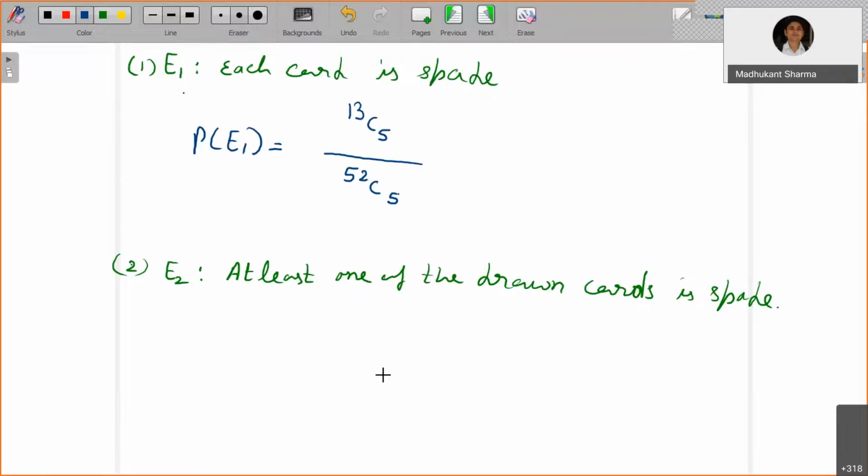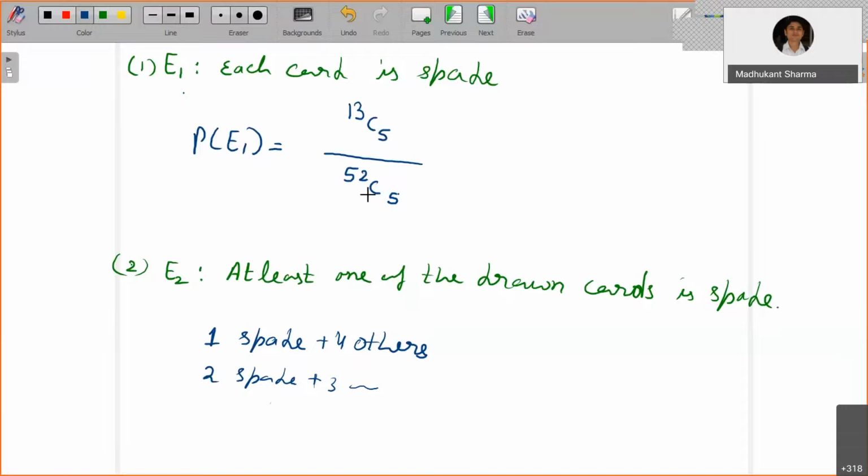One way is one spade plus 4 others, then 2 spades plus 3 others, and so on, all the possible combinations.